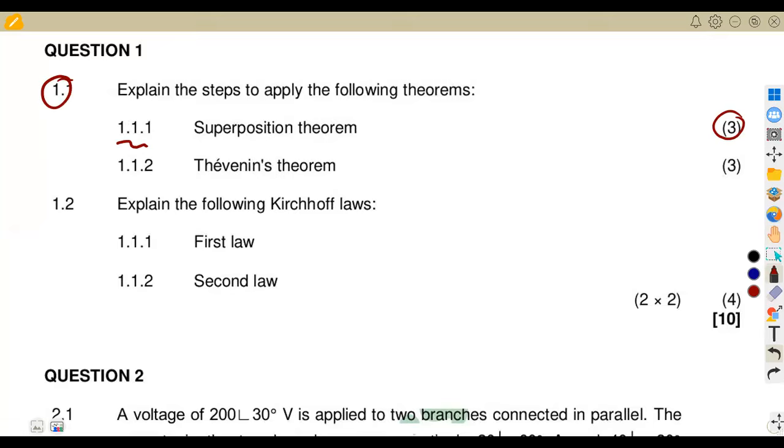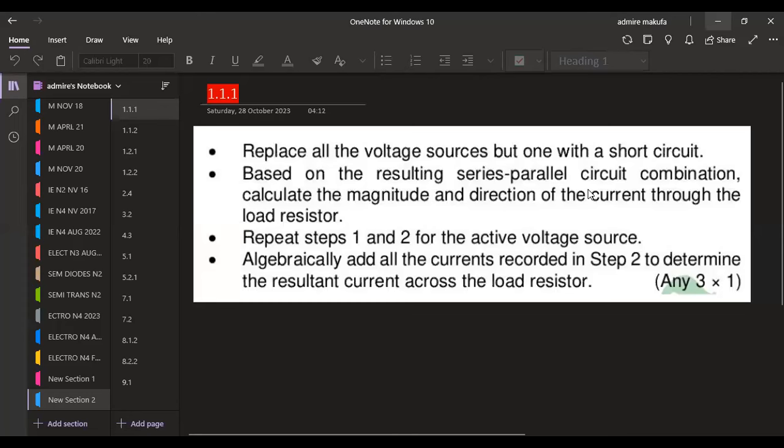So for the superposition, it follows that we are going to have, all right, let me just show you this part here.